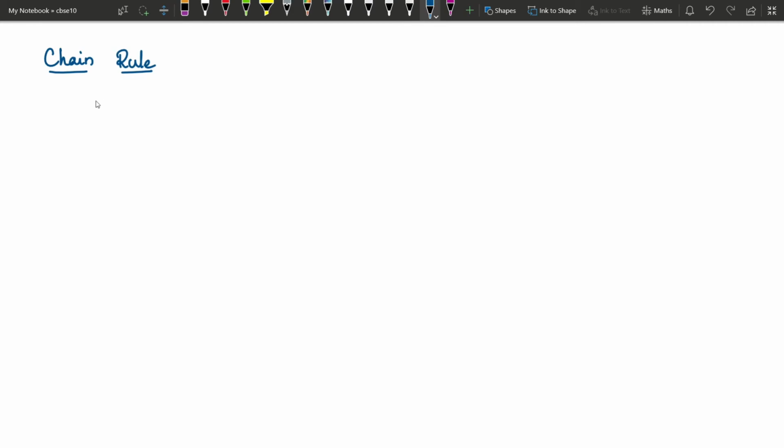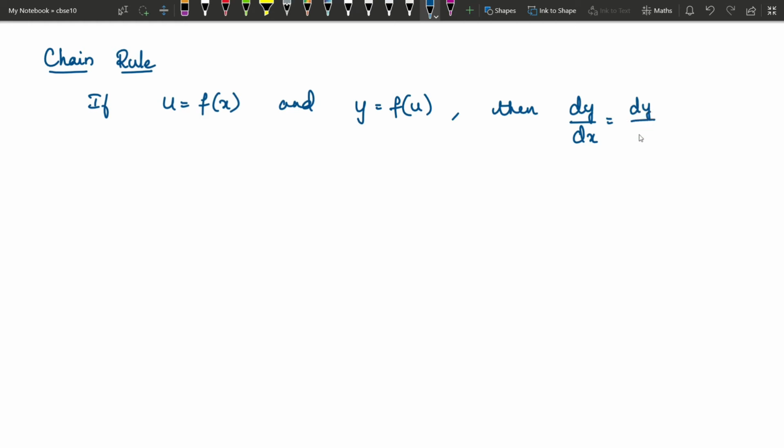That is, if u is a function of x and y is a function of u, then the differentiation of y with respect to x is dy by du into du by dx. Okay, this is called the chain rule.